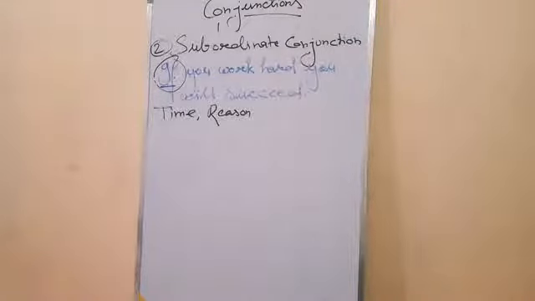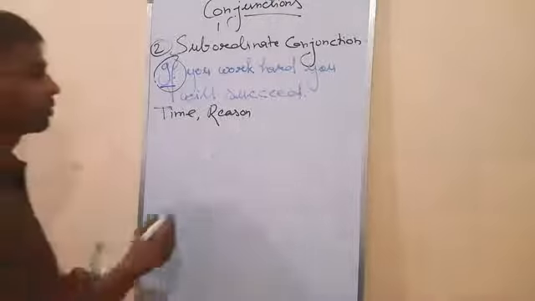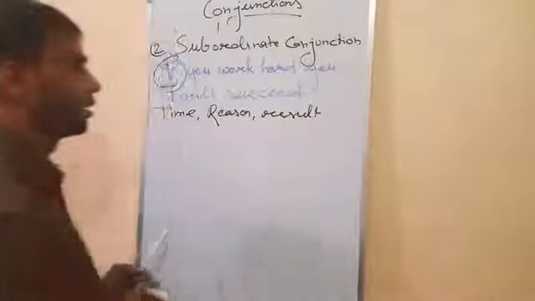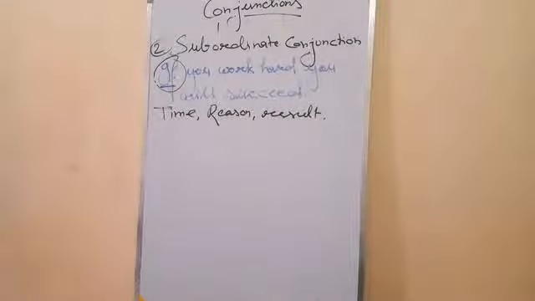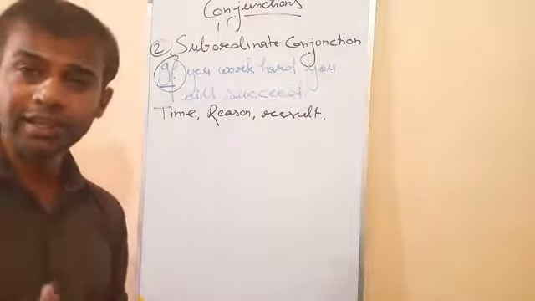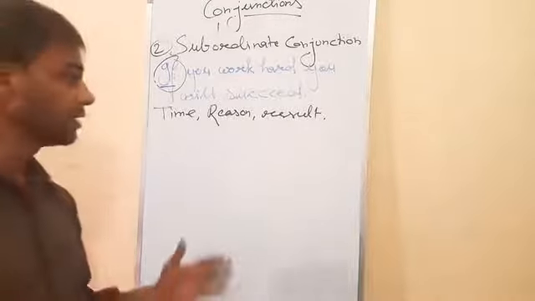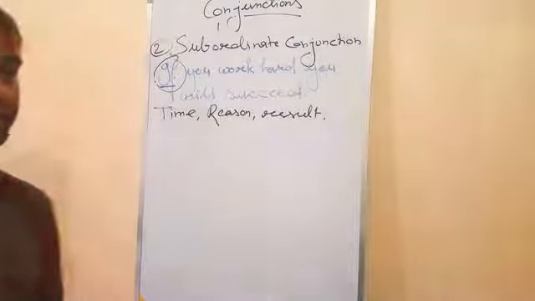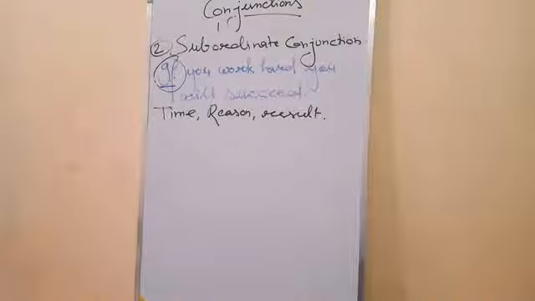Next, tell result. Result also comes. So for the result: he was so intelligent that he won the first prize. So that is telling what? The result. So that tells the result. Understand now? In such cases we can use it.